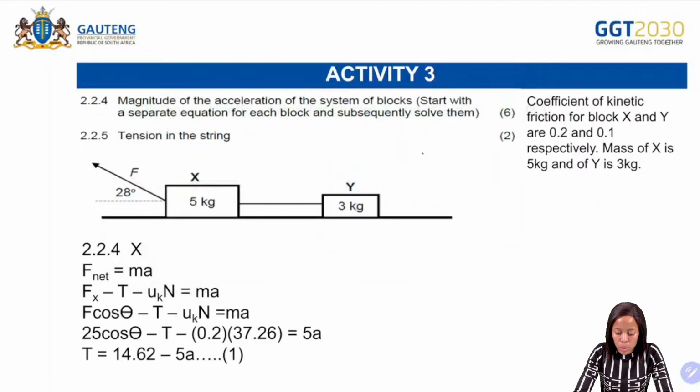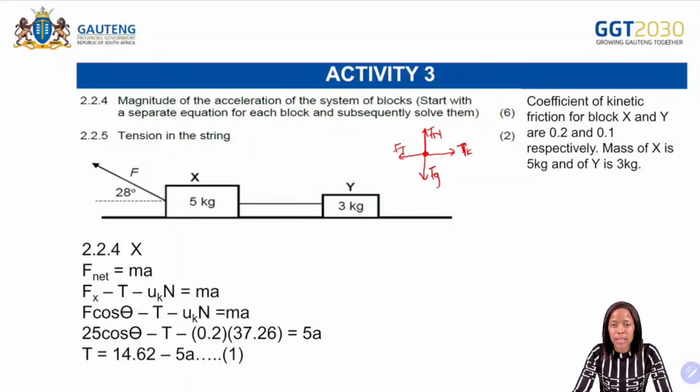We already had the free body diagram for the 3 kilogram block. It's going to have the normal force there, and then we have the gravitational force. On the right we have friction, and then on the left we have the tension.